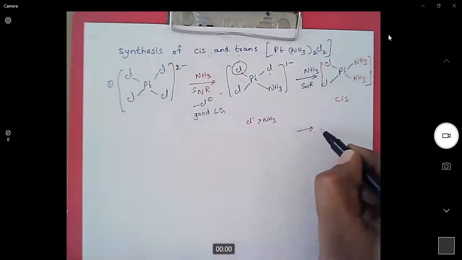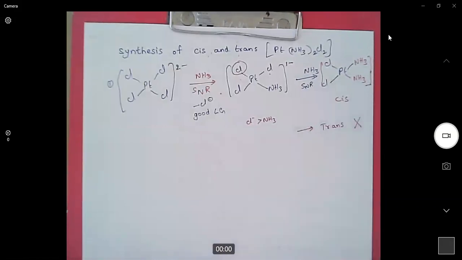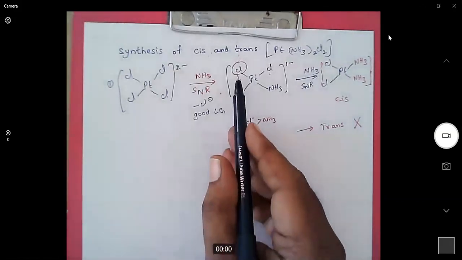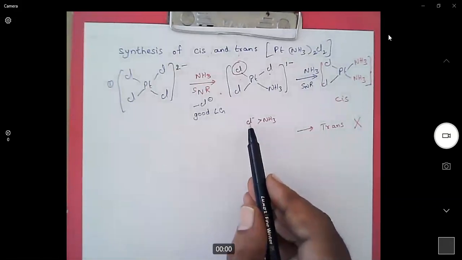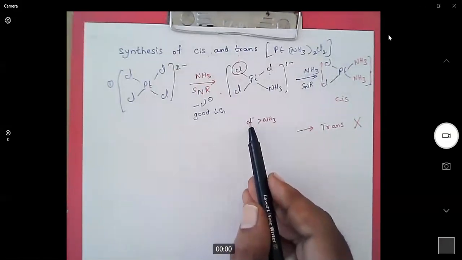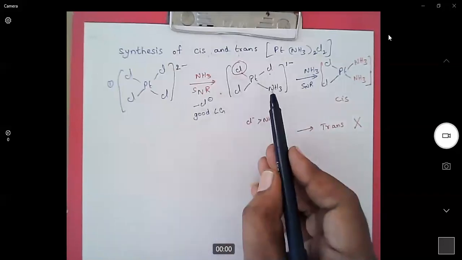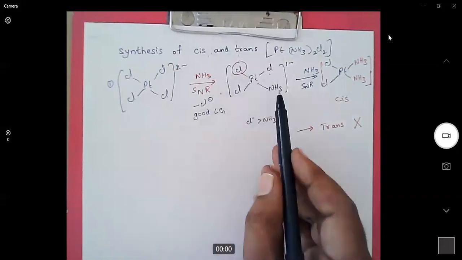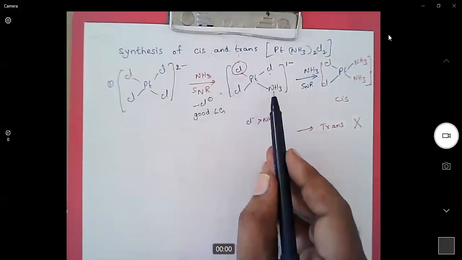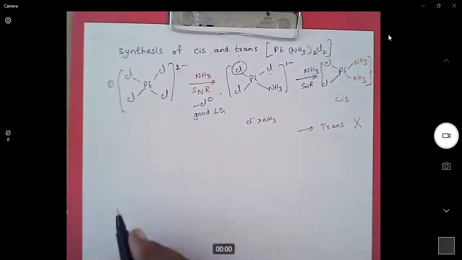Is it possible to get a trans complex here? Trans not possible. If you want to have trans, this chlorine has to be replaced. Is it possible? No. According to the trans effect series, chlorine is a strong trans affecting ligand than ammonia. So a chlorine which is trans to ammonia cannot be replaced. Reverse is possible. That means ammonia which is trans to chlorine can be replaced, but this cannot be replaced.